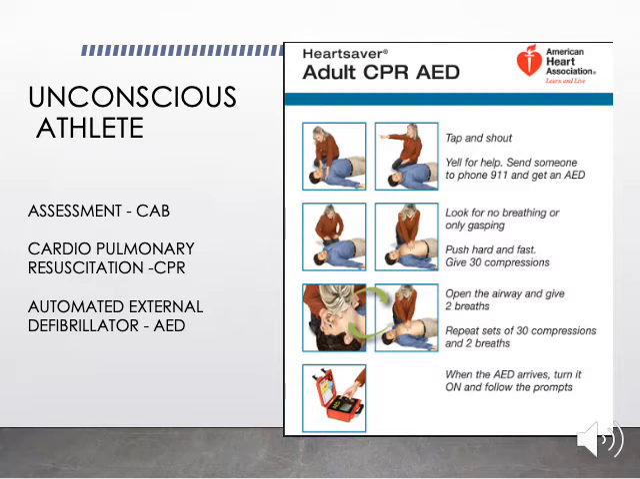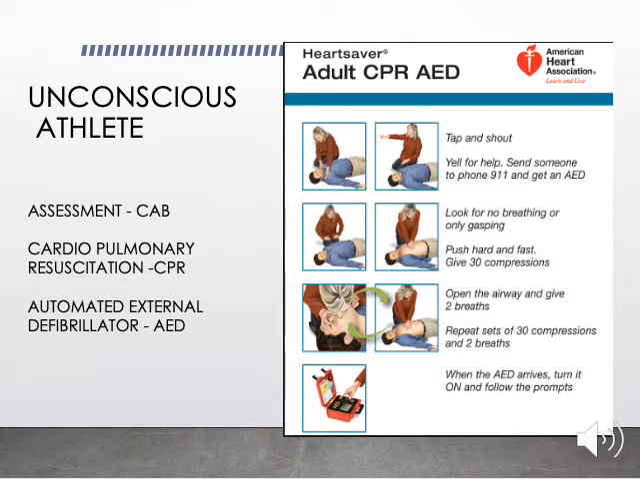and these shocks can make the heart function again. So how to assess the unconscious athlete? What is the first step that you should do? You have to remove him from the field. You have to check his circulation. It is remembered by the mnemonic CAB. Assess circulation first, followed by airway and then breathing.